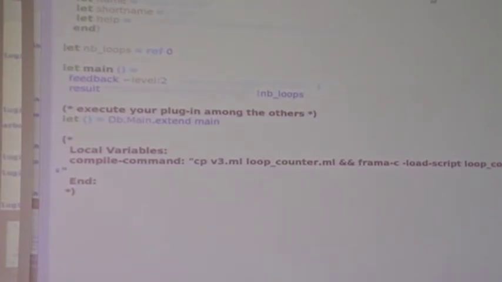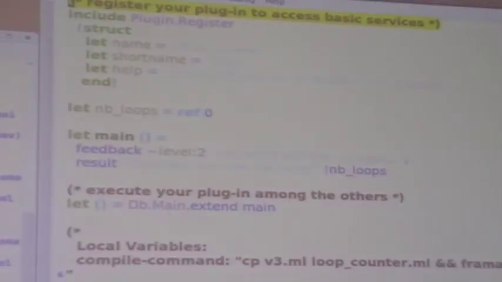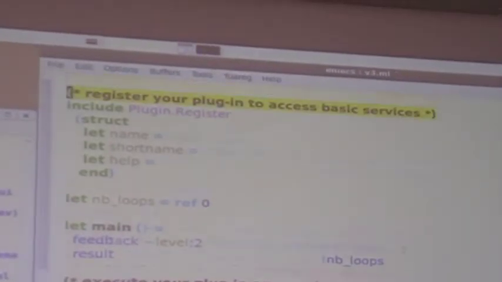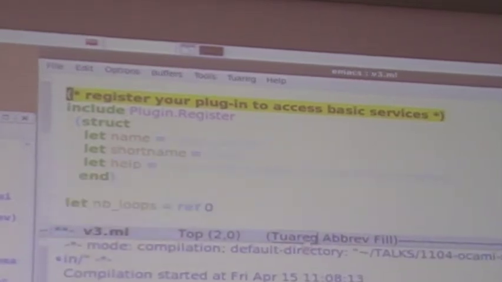If it works. Oh, my Emacs is not working, sorry.